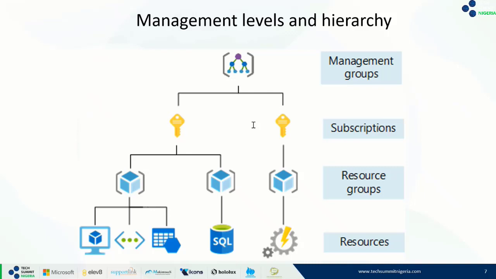This is what you create in your environment. We have virtual machines, app services, storage, SQL databases, and so on. Again, from this hierarchy, you will see that we can have different resources under a resource group, a resource group under a particular subscription, and more than one subscription in our management group. These are the management levels.